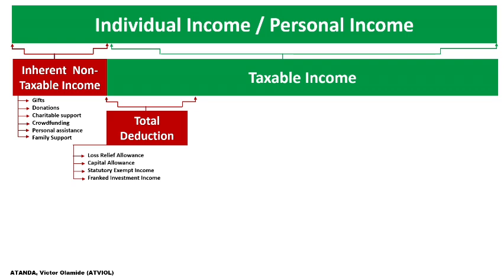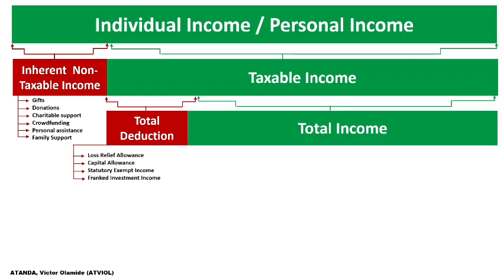So moving forward, when we deduct the total deductions from the taxable income, what is going to remain is what we refer to as our total income. So the total income is equal to the taxable income minus the total deductions. So from this total income as well, we are going to deduct the eligible deductions. You see the flow. So when we deduct the eligible deductions, what are these eligible deductions?